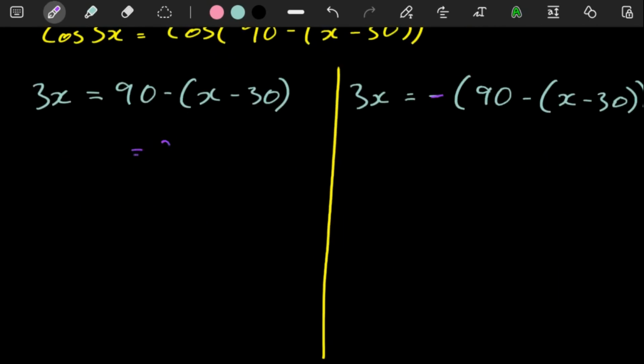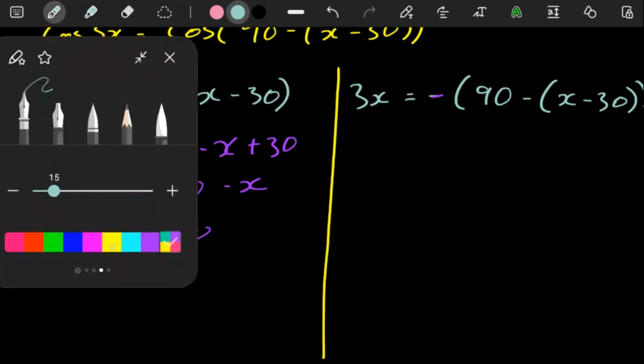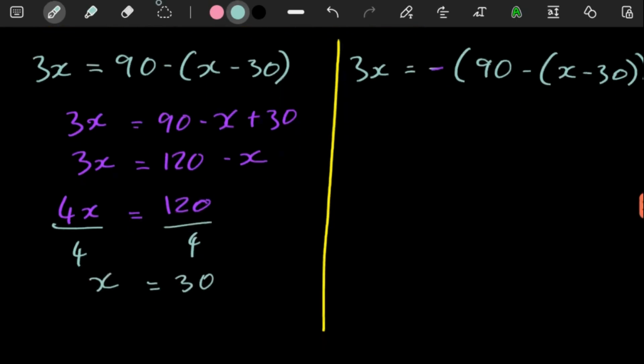So here we're going to have 90, and then if you multiply a negative here, you can have negative x. Here you can have plus 30, and then here this is like 3x. And then here, 90 plus 30 is just 120, and this is like 3x. And then everything with x to one side, this is going to be added to that, and then divide both sides by 4. What are we going to have there? If you divide both sides by 4, x is 30. And since we're just solving for x, this is fine.